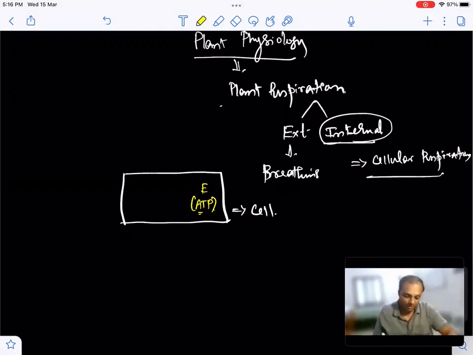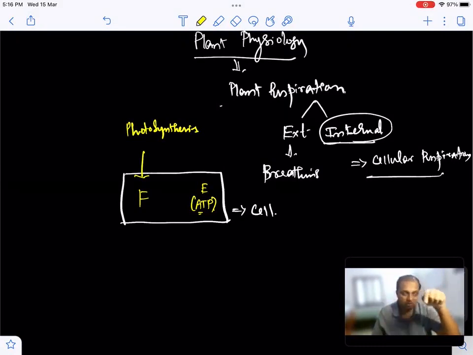So where does the energy come from? Just think, what do you do? You're supposed to take some food. So we take food. We consume food; likewise, plants do consume food. Actually, plants don't consume food, but plants prepare food. How do they prepare the food? By photosynthesis.